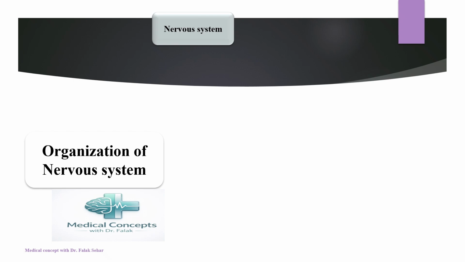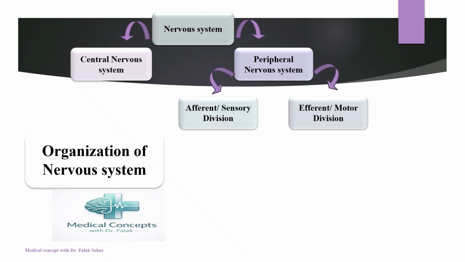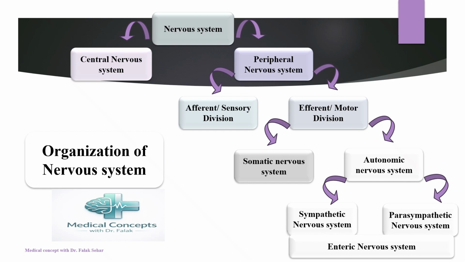You know that the nervous system is divided into the central nervous system and the peripheral nervous system. The peripheral nervous system is further divided into its afferent, the sensory division, and the efferent or motor division. The efferent or motor division is further divided into the somatic nervous system and the autonomic nervous system. The autonomic nervous system is further divided into the sympathetic nervous system, the parasympathetic nervous system, as well as the enteric nervous system.